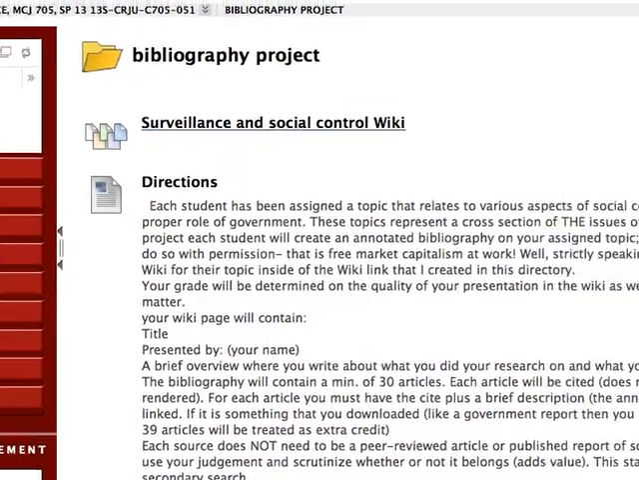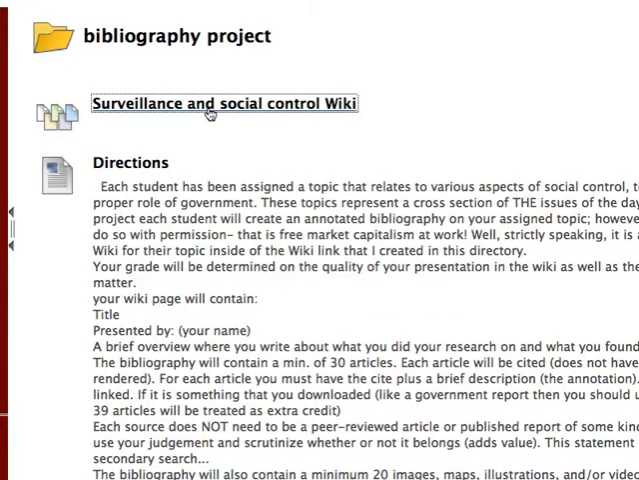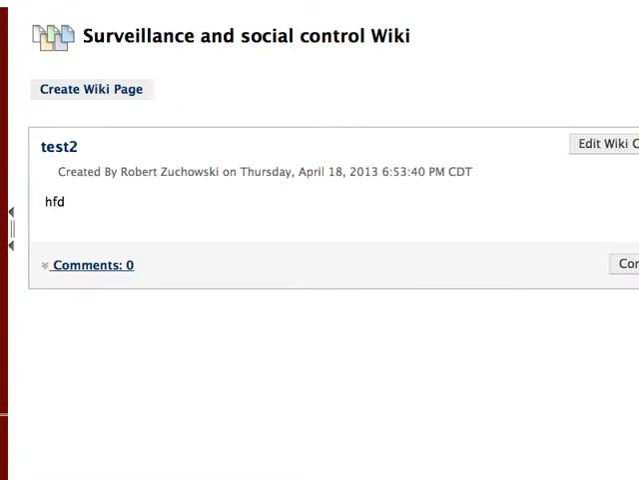All right. Some of you might have questions about how to upload materials in the wiki and what have you. So that's the point of this. I'm going to go to the one that says test 2, and it says it was created by Rob.